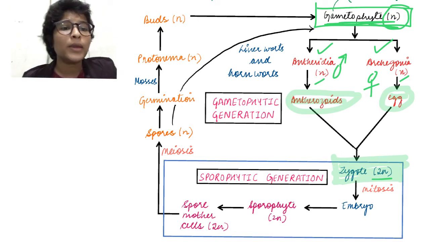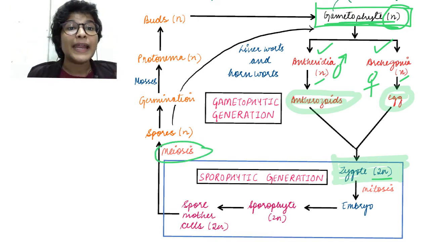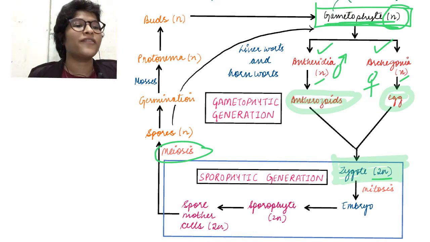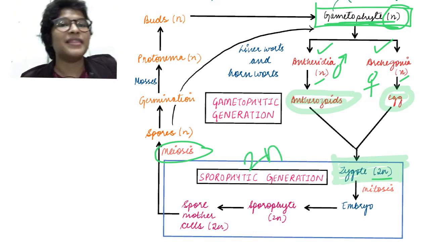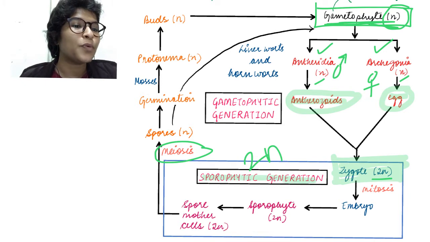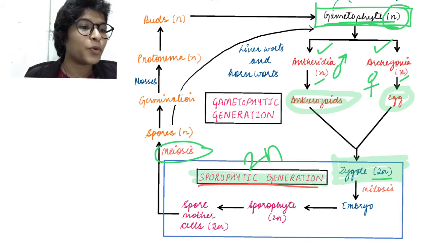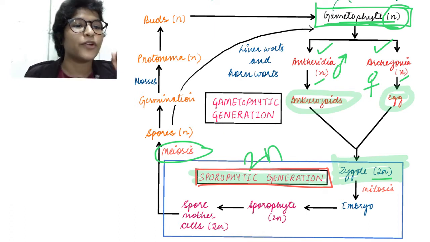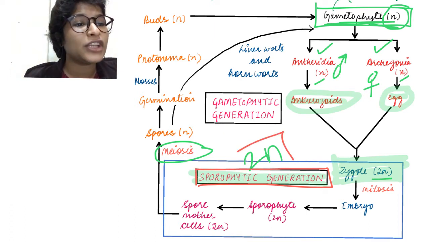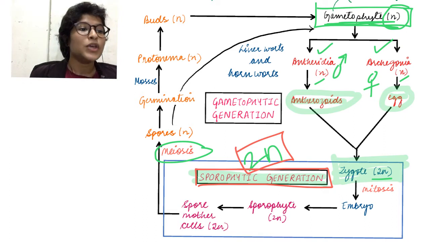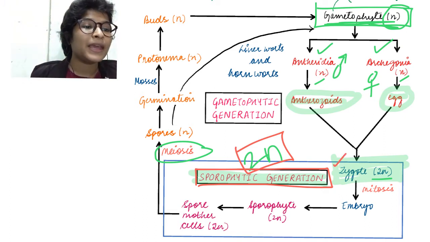But before undergoing meiosis over here, it will stay in this 2N phase for some time and this is called as sporophytic generation. Okay, this is called as the sporophytic generation in bryophytes, in which it stays in the 2N stage for some time.